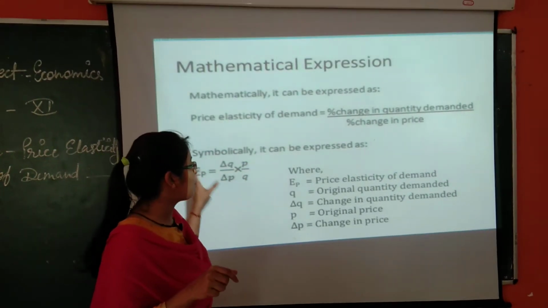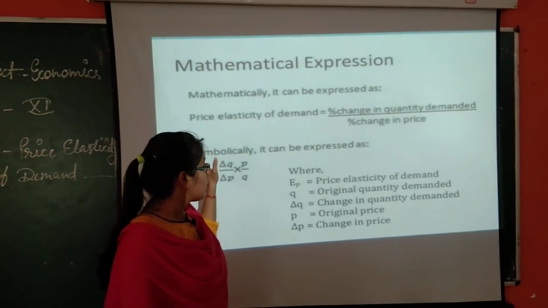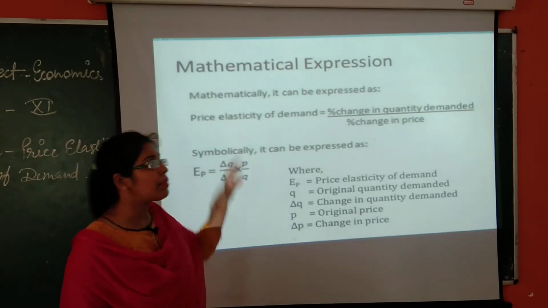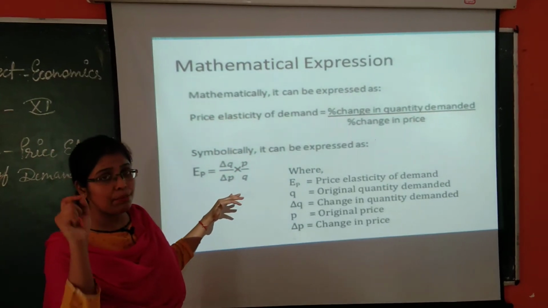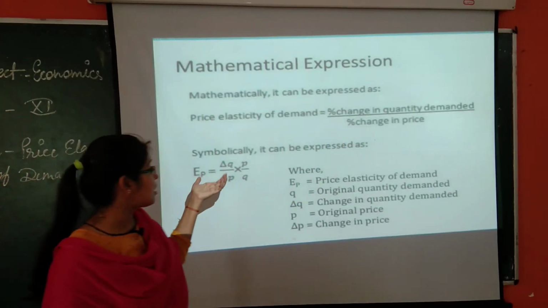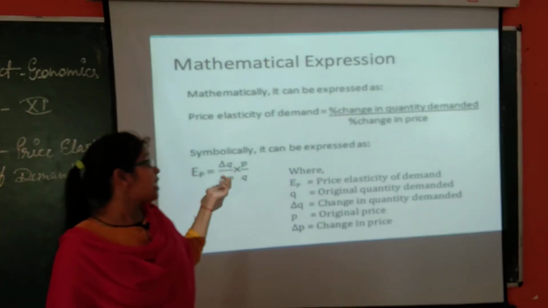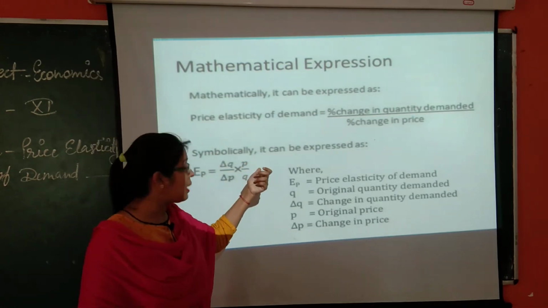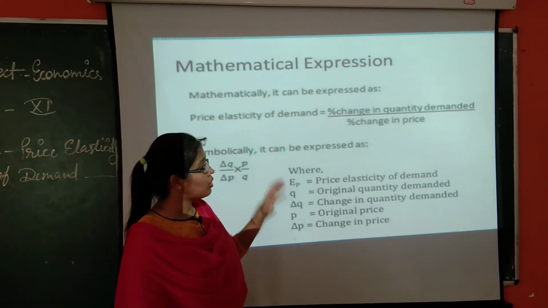How can you calculate it? The formula is EP is equal to delta Q upon delta P into P by Q. As I told you, the definition of price elasticity of demand, and the same definition can be expressed in mathematical form, mathematical expression. After mathematical expression, it can be expressed in symbolic form too. Percentage change in quantity demanded upon percentage change in price, that is expressed in symbolic form here. Delta Q upon delta P into P by Q, where delta P is change in price, delta Q is change in quantity demanded, P is original price or base price, Q is original quantity, base quantity, or you can say initial quantity. So this was all.